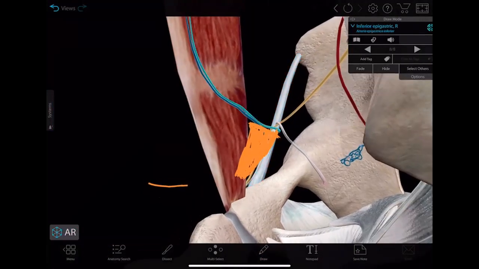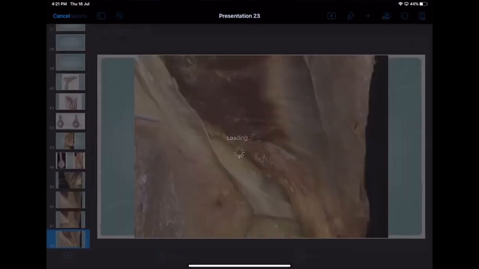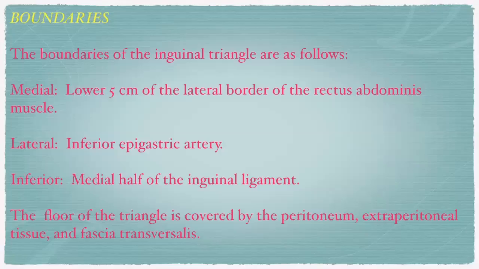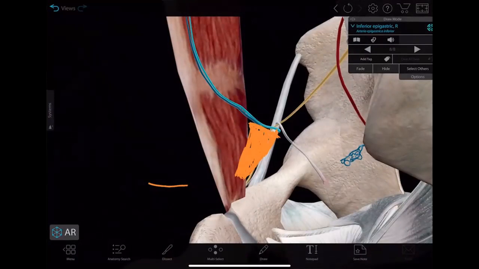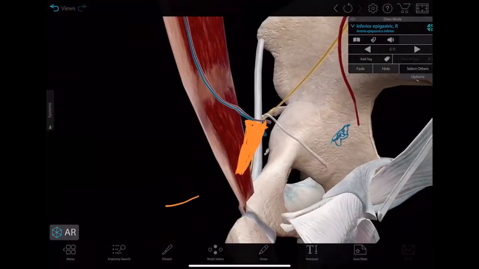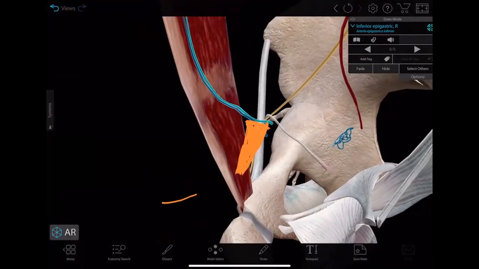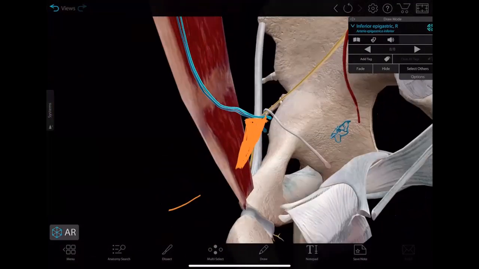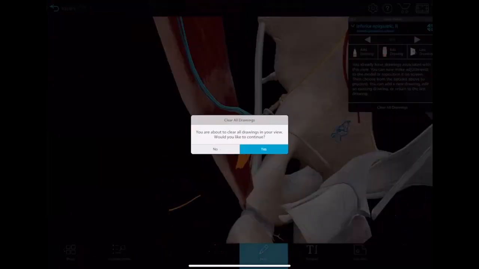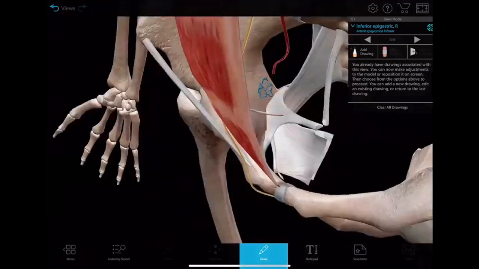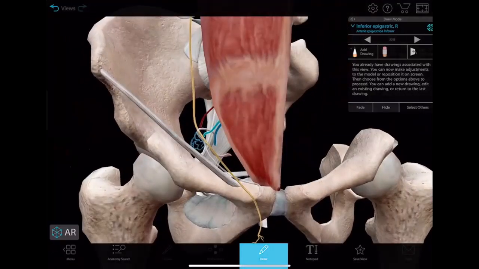Laterally the inferior epigastric artery, medially the medial half of the inguinal ligament, and medially the lateral border of the rectus abdominis muscle, right? That is what Hesselbach's triangle is.